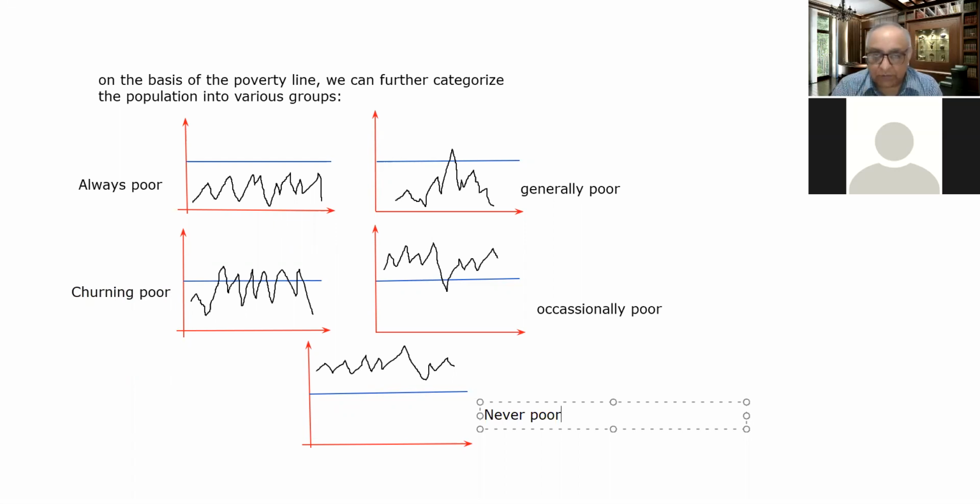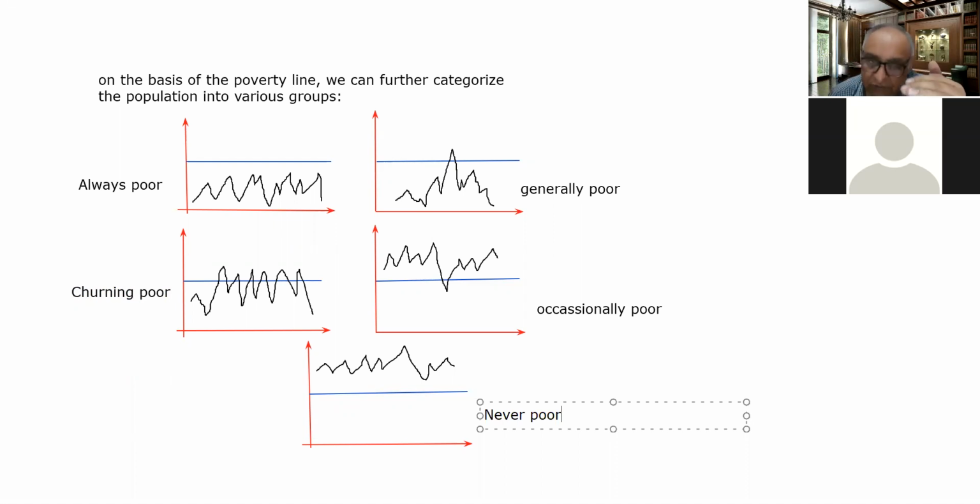So always poor, and these are generally poor. Generally poor means these people usually remain poor, but sometimes during the year, during a particular season, their income increases and they come above the poverty line.